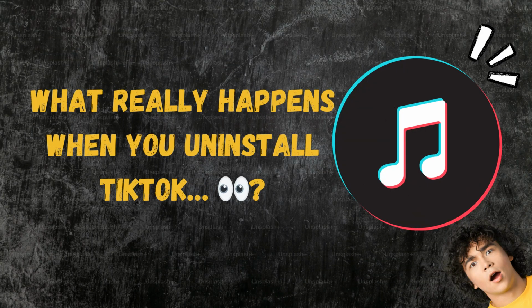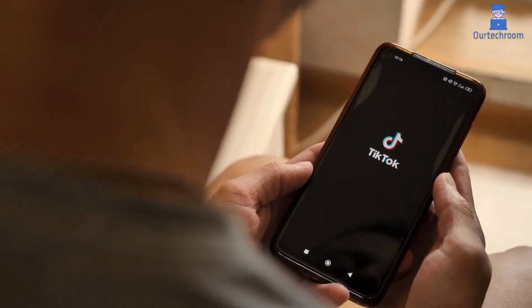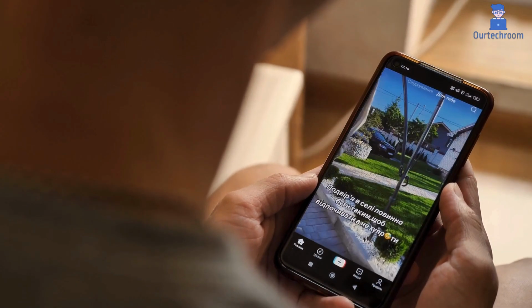Ever wondered what happens when you uninstall TikTok? In this video, we'll dive into all the surprising changes, from what happens to your account and followers to the hidden effects on your notifications and drafts.